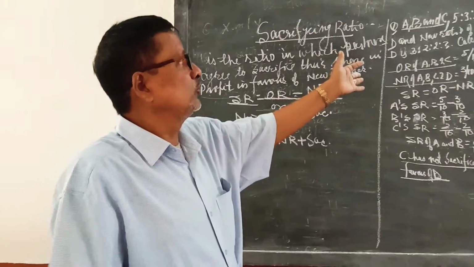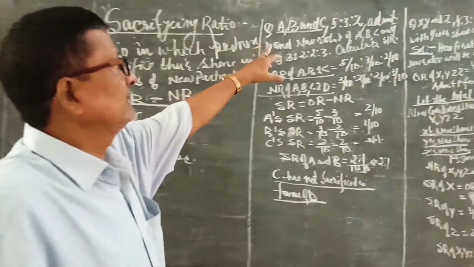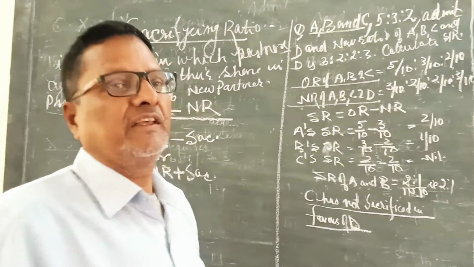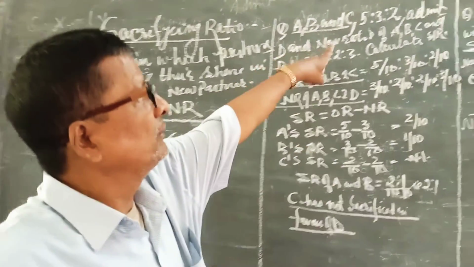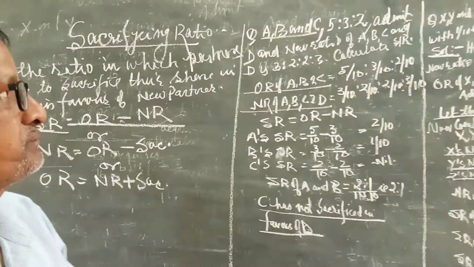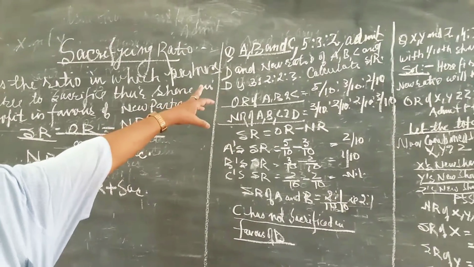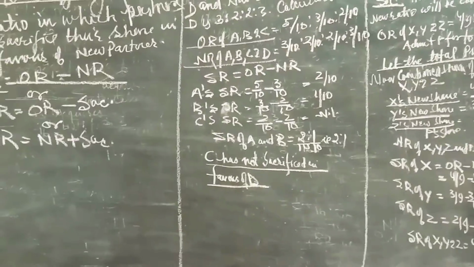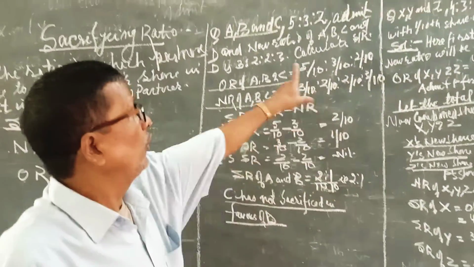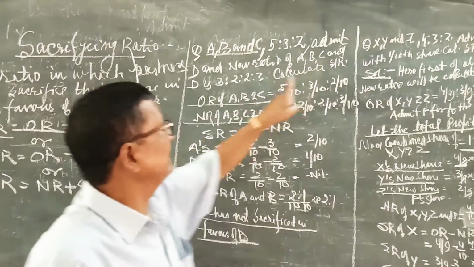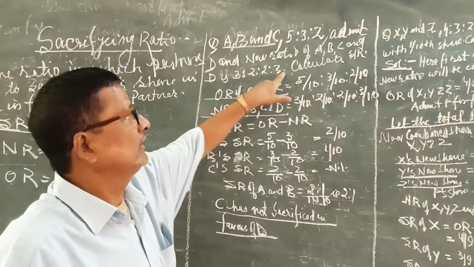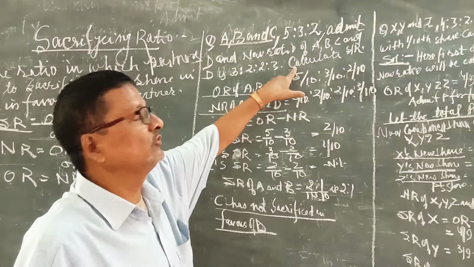So let us go to the first question. A, B, C are partners in a firm sharing profits in the ratio of 5:3:2. Mr. D is admitted as a new partner, and the new ratio of A, B, C and D is agreed as 3:2:2:3. We have to calculate the sacrificing ratio.